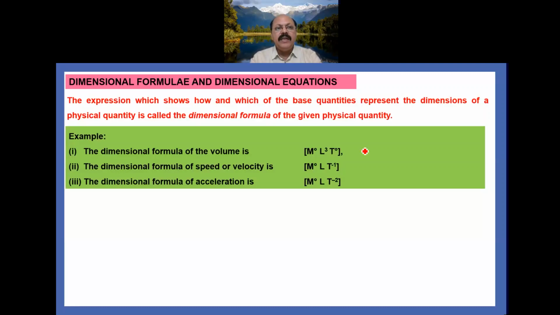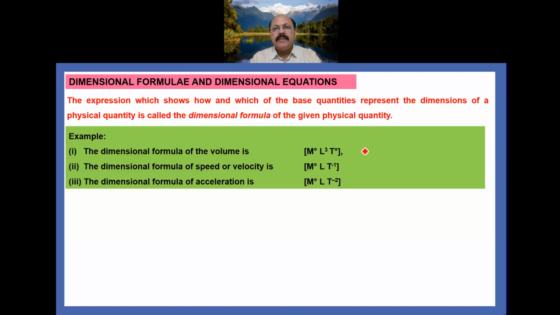For example, we take here the dimensional formula for the volume. Volume is length into breadth into height. So it is measured in length, that is L into L into L. So its dimensional formula is M^0 L^3 T^0. The dimensional formula for the volume we have to write in terms of fundamental or base quantities, that is mass, length, time, in a square bracket.